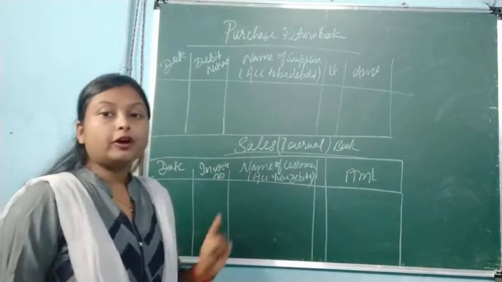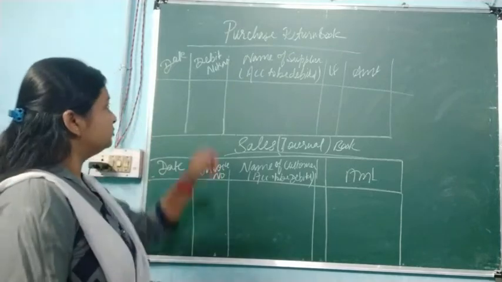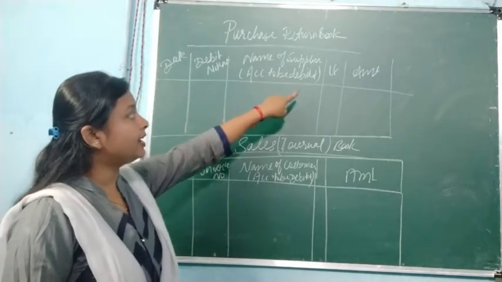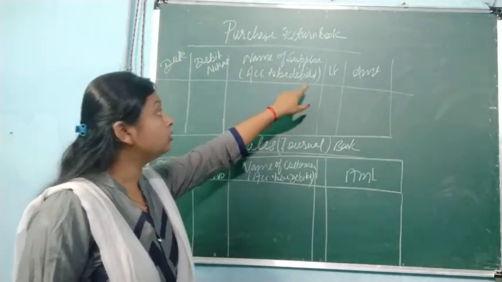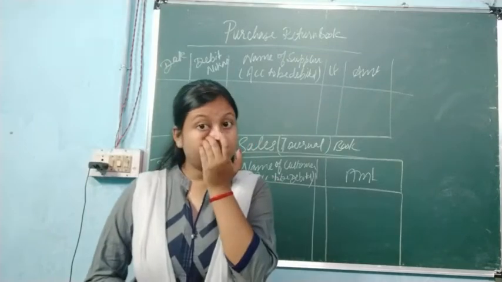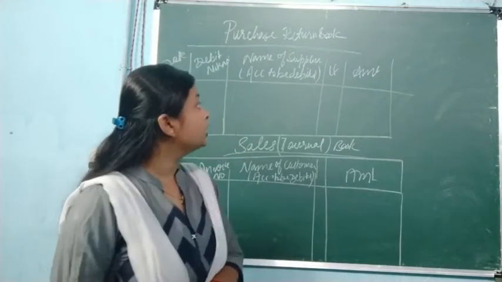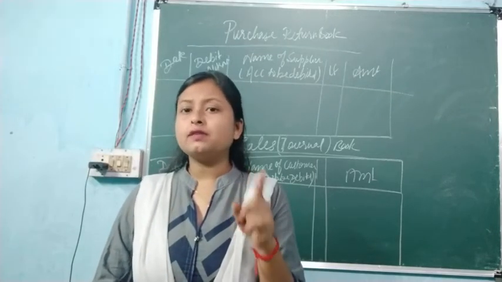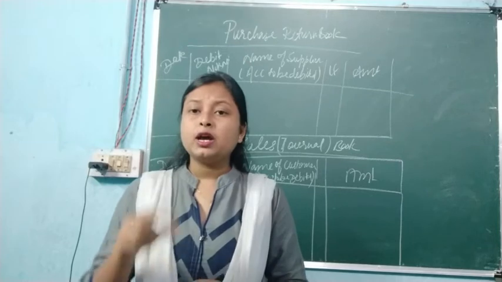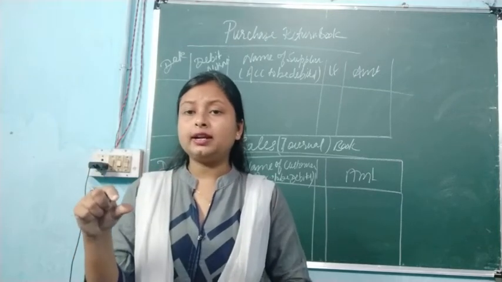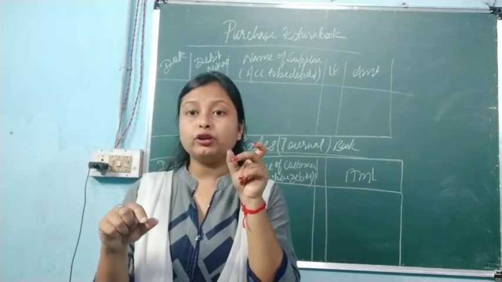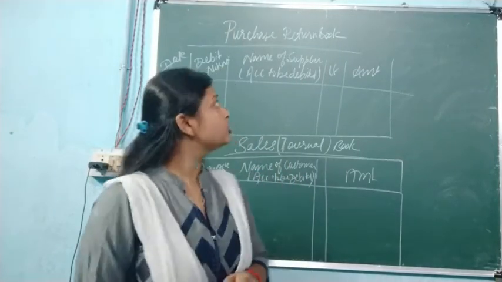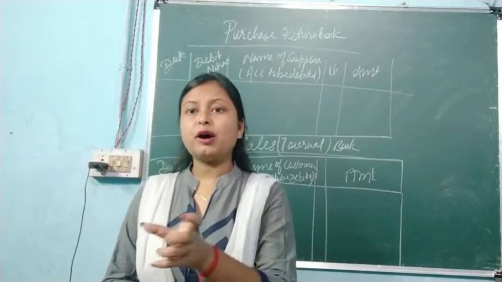Okay, so this is the format of purchase return book. Date, debit note number, name of supplier, account to be debited, here we have to write down, ledger folio and the amount. Account to be debited, why we have written here? Because purchase return will be there. So purchase is always debited, purchase return is always credited. To purchase return we are going to write down the credit, but the name of the person to whom we are going to return, that will be debited. That's why suppose Pawan Traders purchase return amount is 20,000.